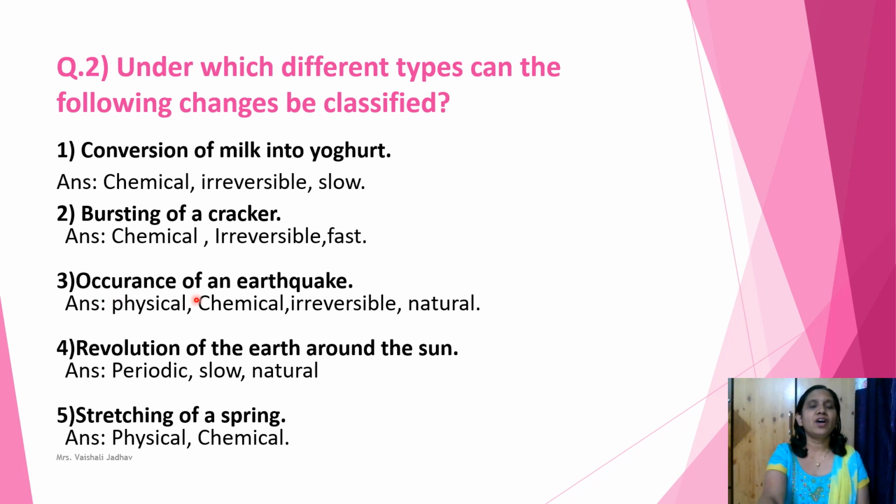Third one, occurrence of an earthquake. It is a physical change, chemical change, irreversible change as well as natural change. Fourth one, revolution of the earth around the sun. Children, it is a periodic change, slow change. Also, it is a natural change. Fifth one, stretching of a spring. Children, it is a physical and chemical change.